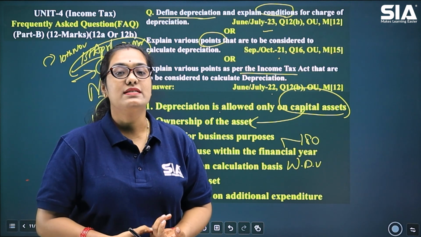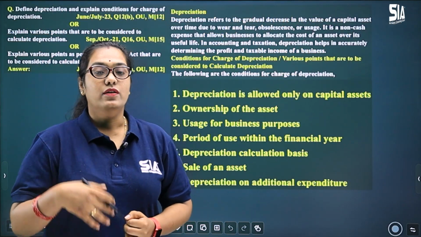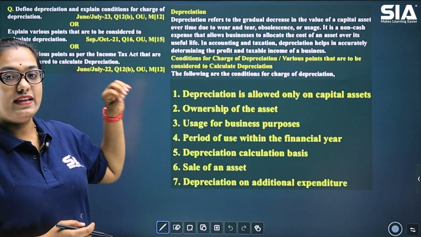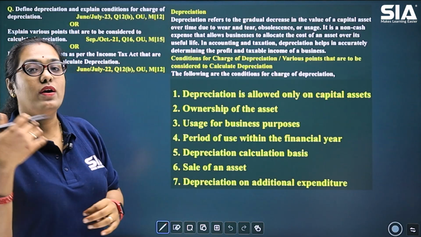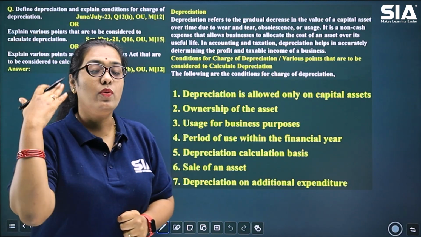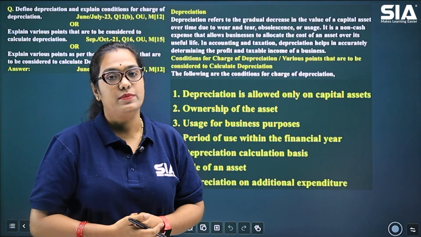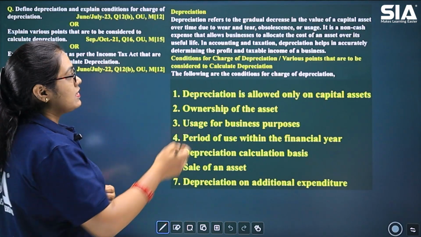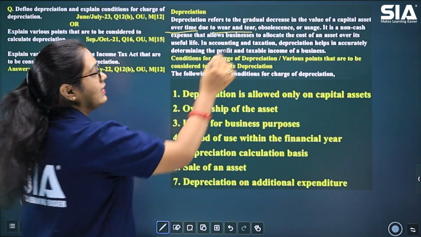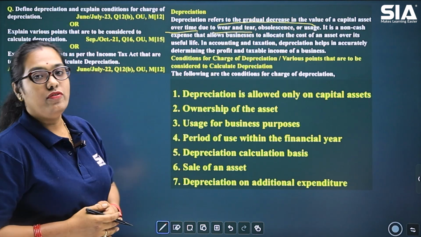Let's see how do we write this answer for your exam. As you can see over here on the screen, the first part that was asked is define depreciation. That is the reason why we have started with explaining what is depreciation. Even though if it is not asked and you still remember what is depreciation, please write 2 lines. There is no harm about explaining what is depreciation. So what is depreciation? As I told you, it is because of the wear and tear, overtime use of the asset, gradual decrease in the value of the capital asset, that is the meaning of depreciation.